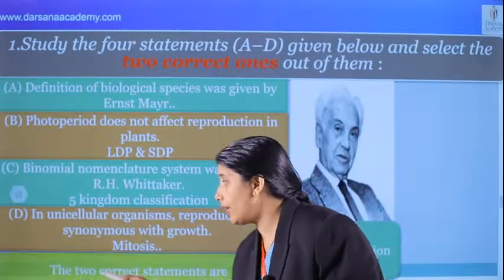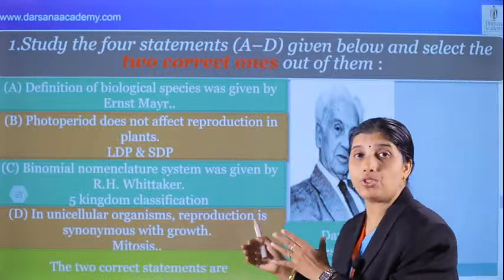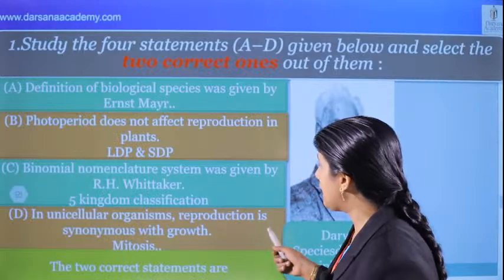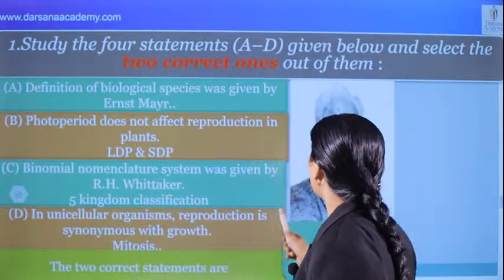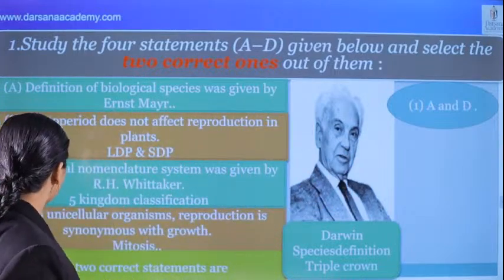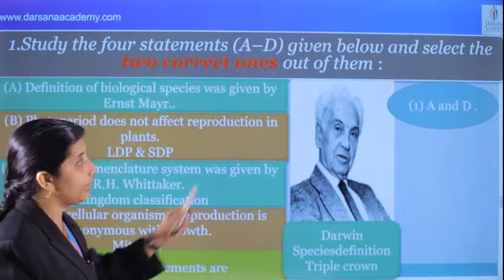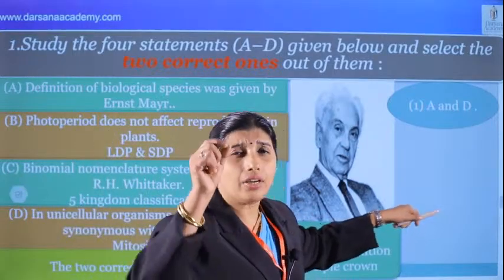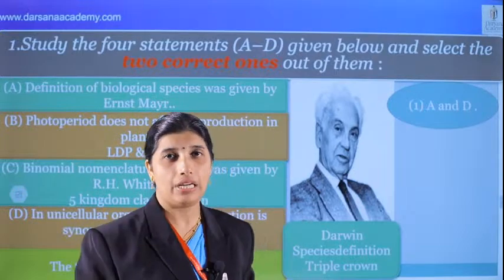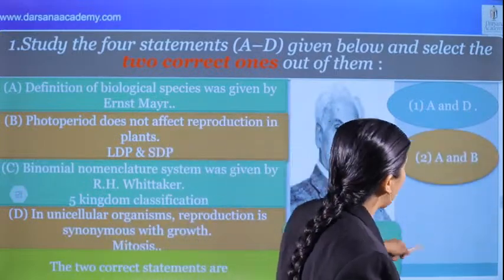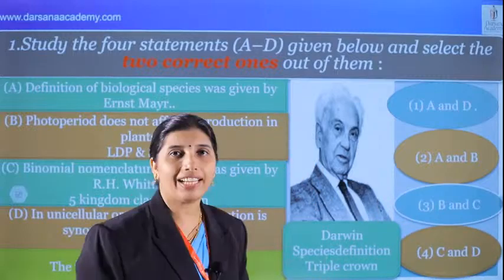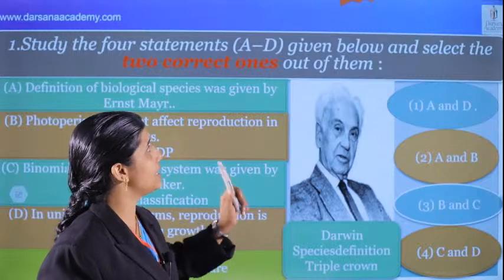And what is the question? The 2 correct statements. These types of questions are there. Which are the correct statements? We can see the options. Yes, A and D are the correct options, and that is the correct answer. Thoroughly go through these options, they're very important. Carefully read all options. We can see A and B, B and C, and next C and D. And what is the correct answer? Yes.